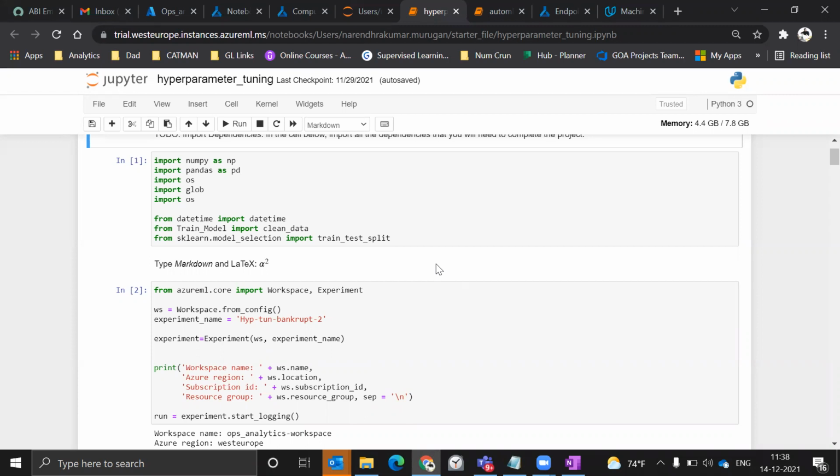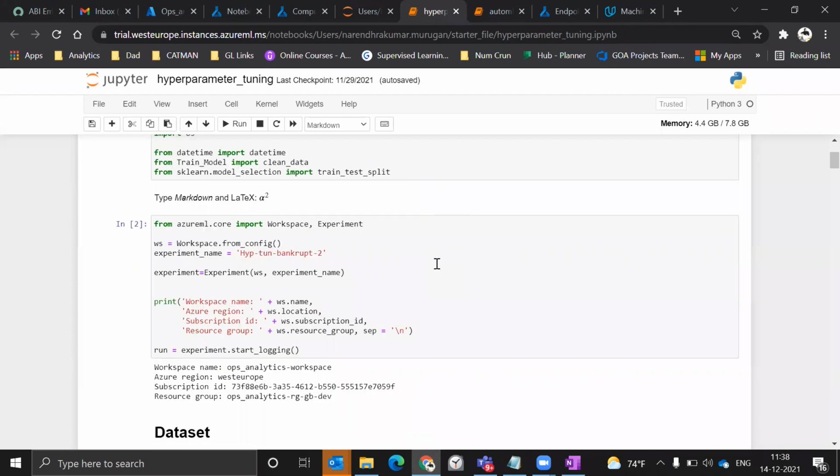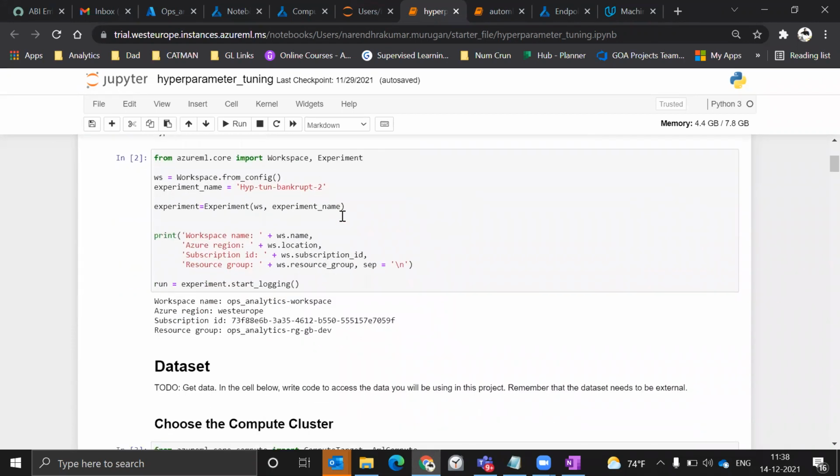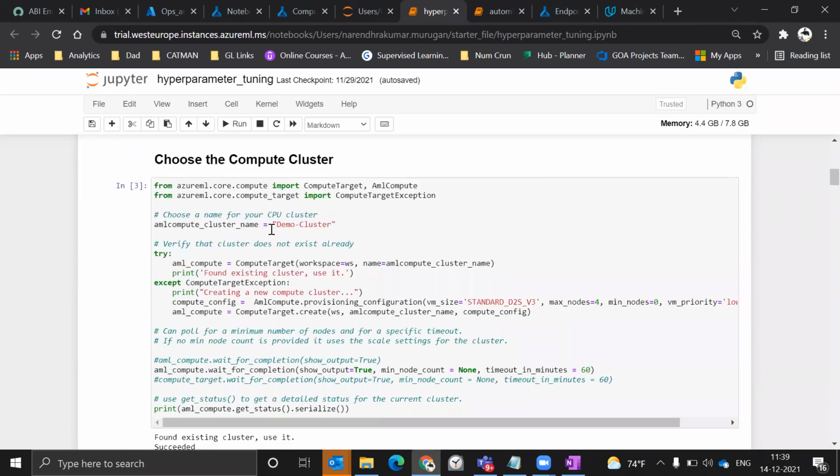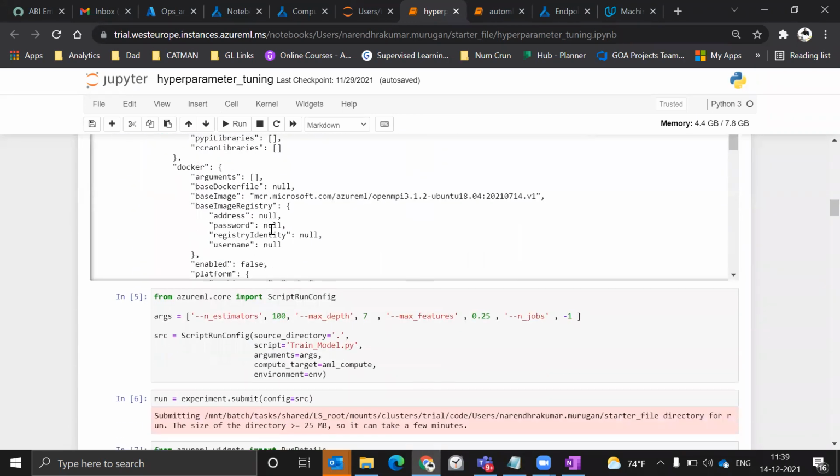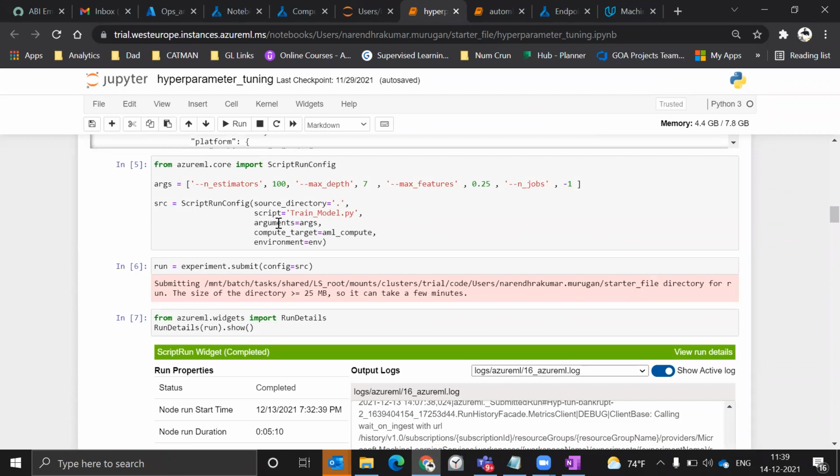Having said that, let's go deep into the requirements of this project, where we first started with hyperparameter tuning. In this project I used my own Azure subscription. As you see, I started with an experiment name of hyper tuning. Then I created a demo cluster. Moving on, I wrote a script configuration where I'm calling the train_model.py script.